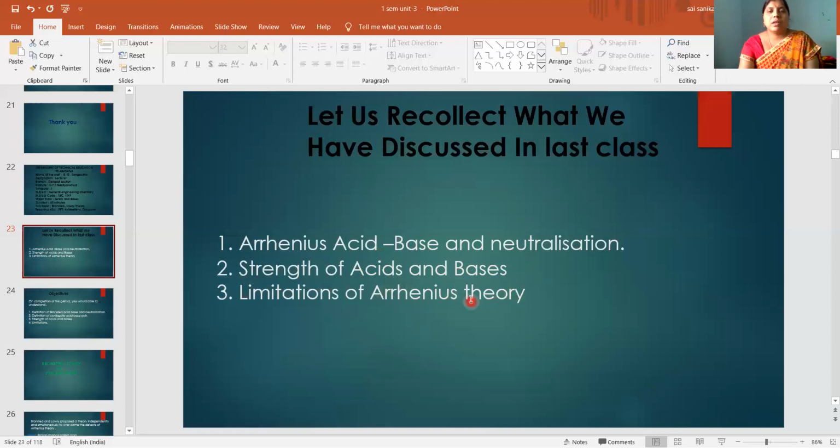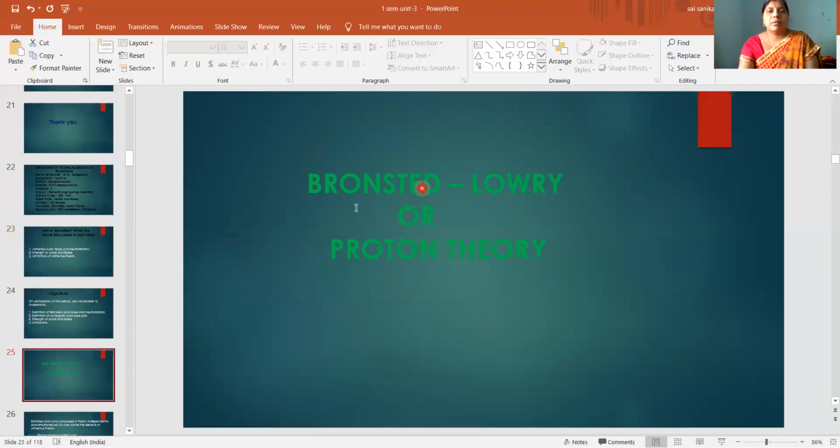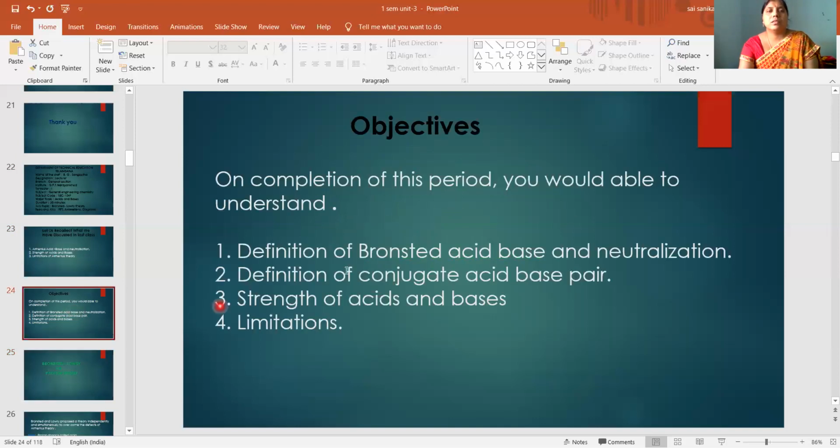So to overcome the limitations of Arrhenius theory, one more theory has been given by the scientists Bronsted and Lowry. That theory is called Bronsted-Lowry theory or proton theory. So today we will discuss this theory, Bronsted-Lowry theory or proton theory.